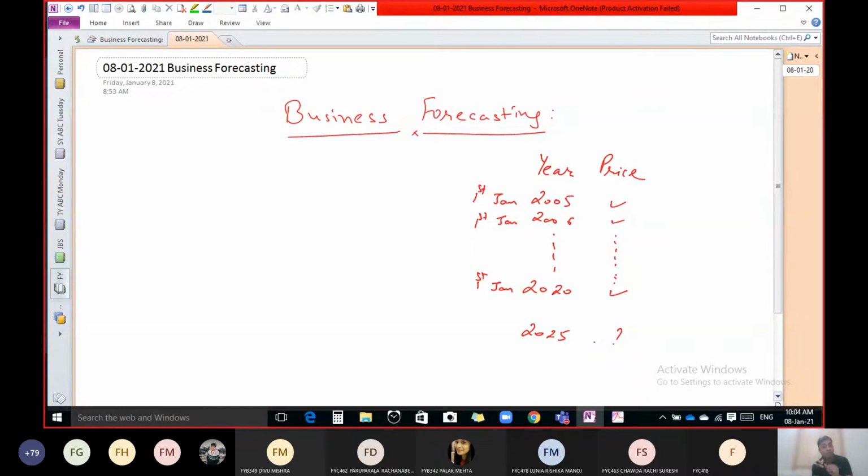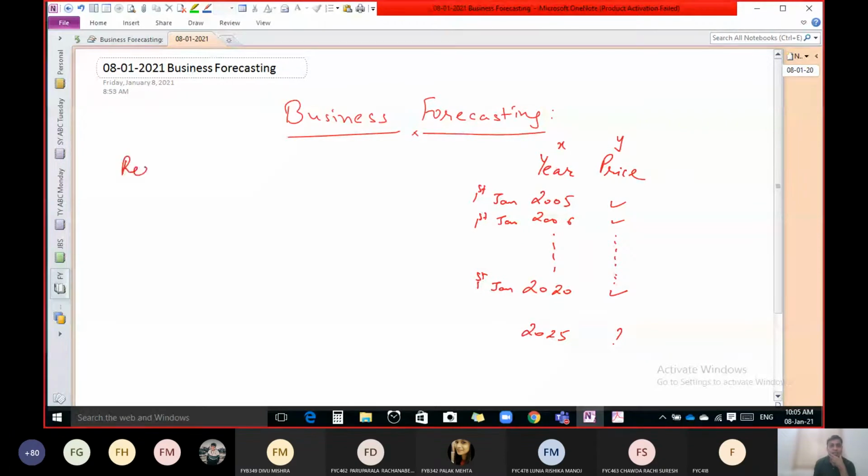Out of those two methods, you are familiar with one of them up to a certain extent. Now, which method do we have to discuss? Before we start that, let us discuss regression, because we already completed that in our previous lecture. Considering this is x and y, to find the value of y for a given value of x, we use the regression line of y on x. So that is a method of forecasting.